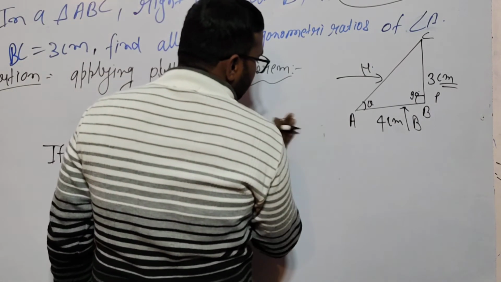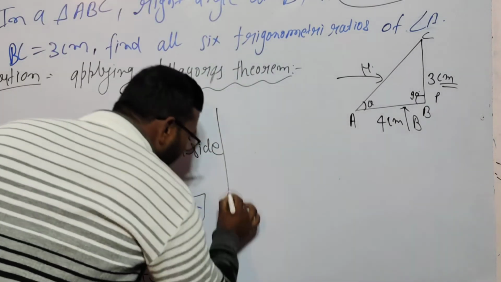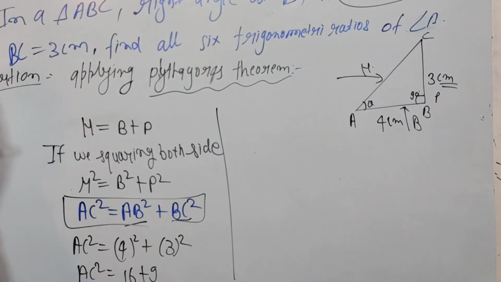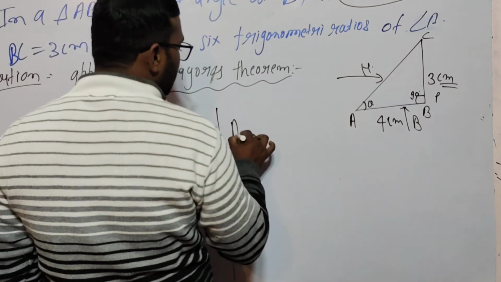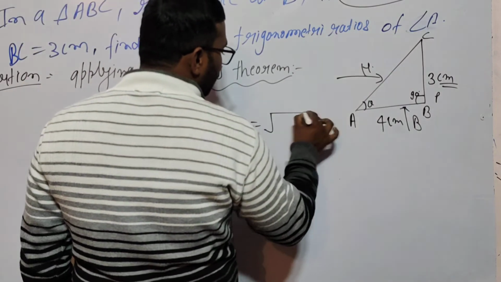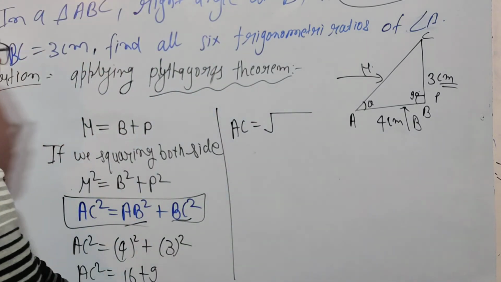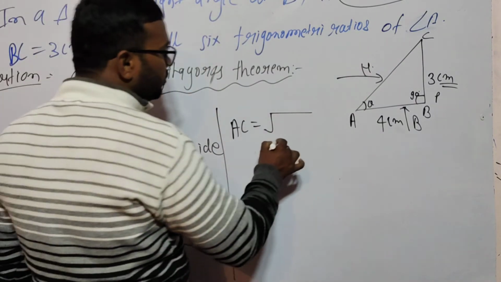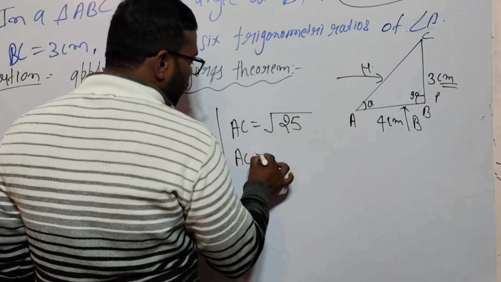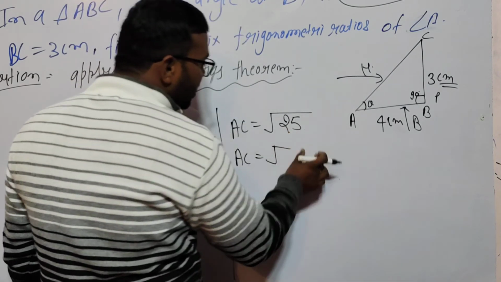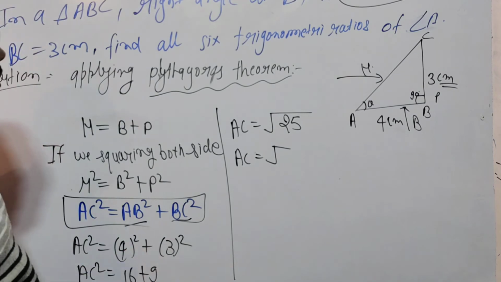Now if we remove the square from the left hand side, the right hand side comes under root. Look here. AC is equal to root over 16 plus 9, which is 25.